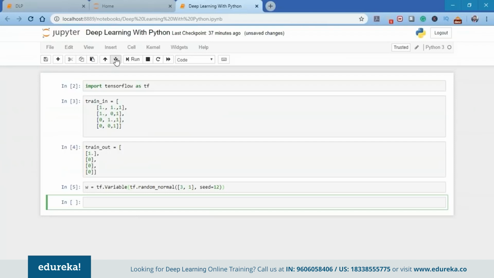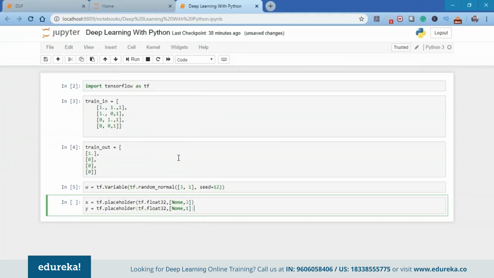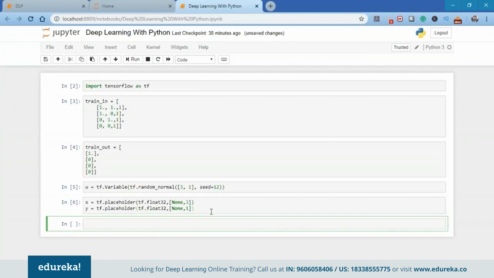Next, we're going to define the placeholders for input and output. In TensorFlow, you can specify placeholders that can accept external inputs on the run. So I will define two placeholders, X for input and Y for output. Later on, you will understand how to feed inputs to a placeholder. As discussed earlier, the input received by a perceptron is first multiplied by the respective weights, and then all these weighted inputs are summed together. This summed value is then fed to the activation for obtaining the final result, as shown in the image below. Now I'll show you the code of how to do this.